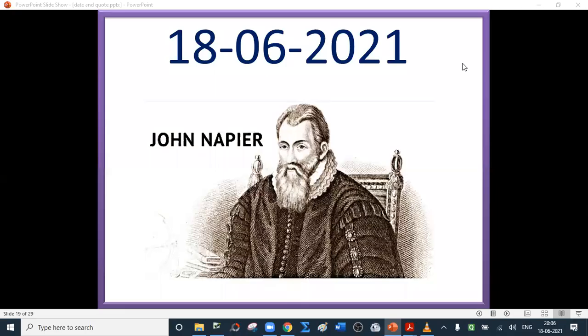Good evening, everybody. Here you can see the picture of John Napier. Why John Napier only? Because today we are going to discuss logarithm, and logarithms were invented in the 17th century by this Scottish mathematician John Napier. Actually, he coined the term from Greek words, logos, which means ratio, and arithmos, which means number.